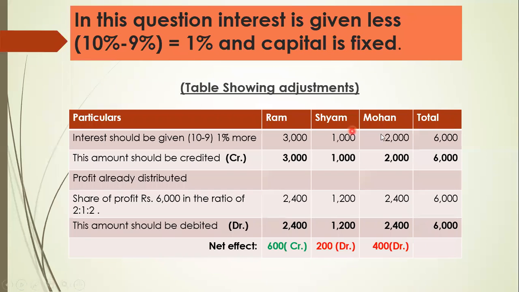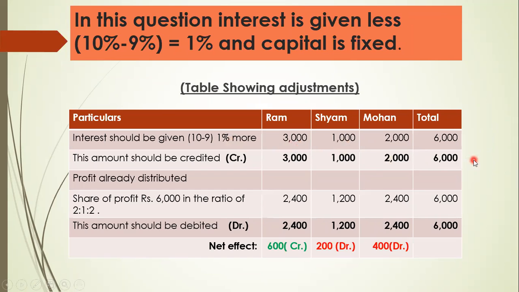Okay. So table showing adjustment. Particulars: Ram, Shyam, Mohan, and total. Interest should be given. How much? 10 minus 9 is equal to 1% more. So capital was 3 lakhs, 1 lakh and 2 lakhs. So 3 lakh into 1% will be 3000. 1 lakh into 1% will be 1000 and 2 lakh into 1% will be 2000, because it is very easy to calculate 1%.